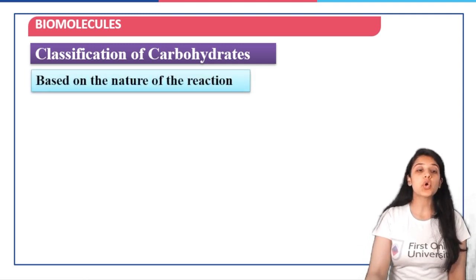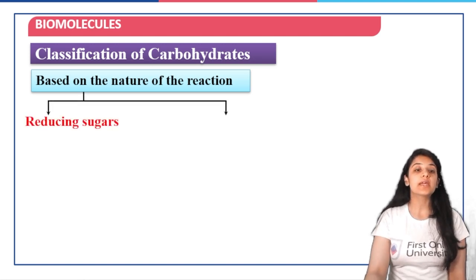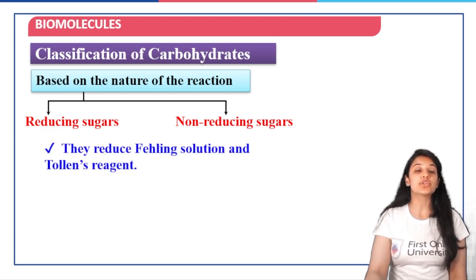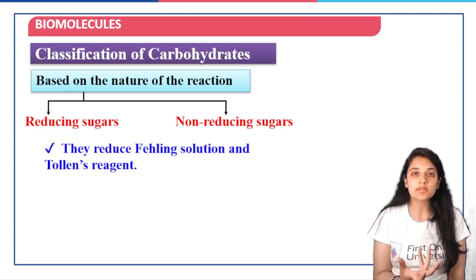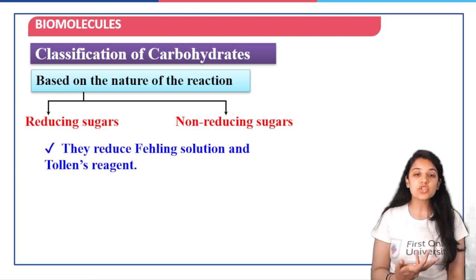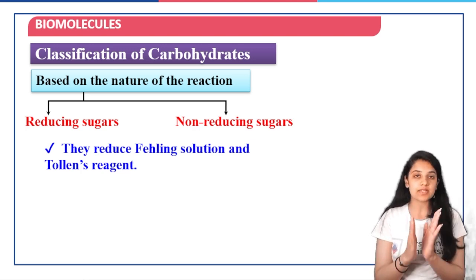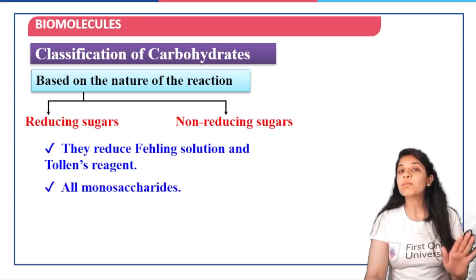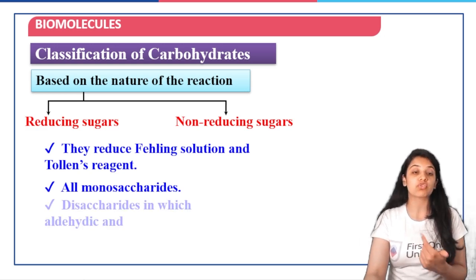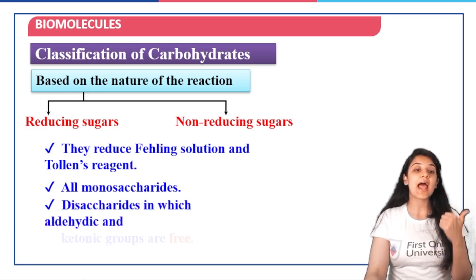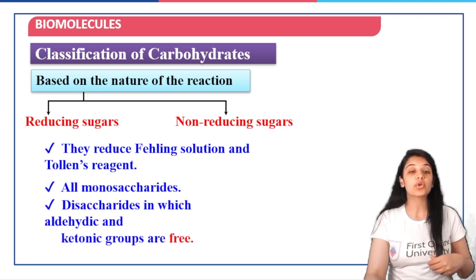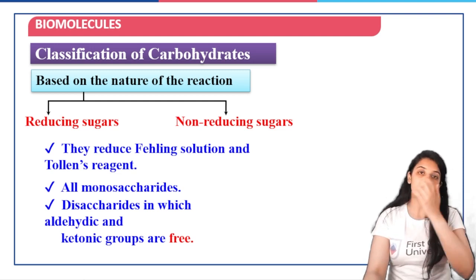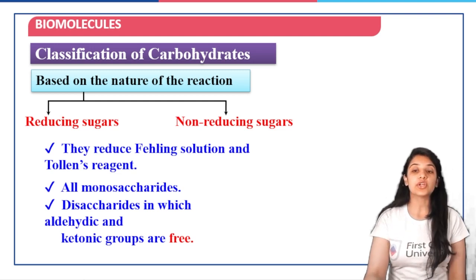Then based on the nature of the reaction that is involved, we can have reducing sugars or non-reducing sugars. Now, reducing sugars means they can reduce something. What do they reduce? They reduce the Fehling solution and Tollens reagent. We'll study about these reactions, don't worry. They are all monosaccharides like glucose, fructose, etc. Disaccharides in which there is an aldehyde group present and ketonic group that is present, and they are free. Only those disaccharides in which the aldehyde and ketonic groups are free are going to be called reducing sugars.